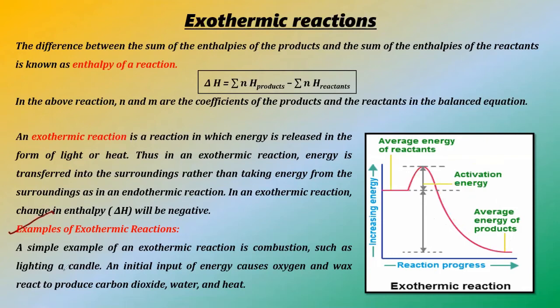So let us see the examples of exothermic reactions. A simple example is combustion, such as lighting a candle. An input of energy causes oxygen and wax to react and produce carbon dioxide, water and heat. Now tell me, whenever you have burnt a candle, have you ever thought about what type of reaction is happening here? The reaction is quite simple. Oxygen reacts with wax and produces carbon dioxide, water and heat. Heat we can see, carbon dioxide we can see, but the water I think we cannot see because it evaporates. But next time whenever you are lighting a candle, keep in mind what reaction is happening whenever you are burning this.